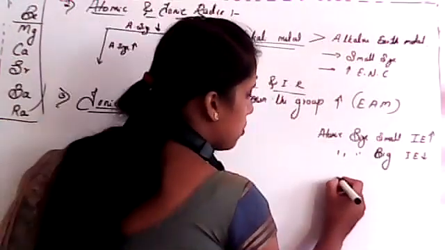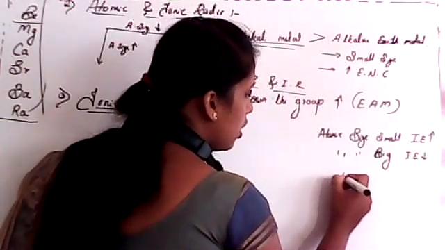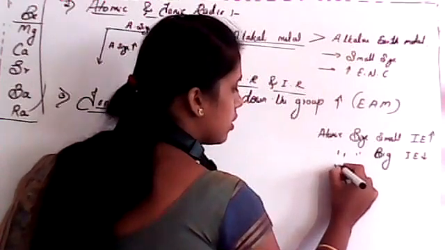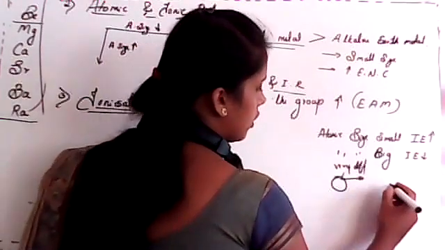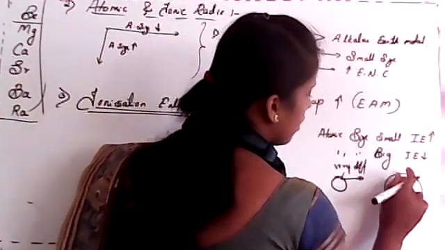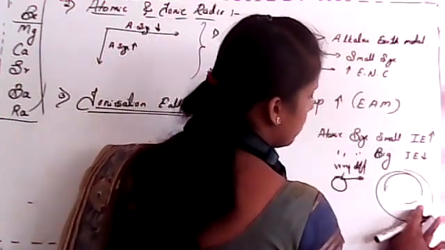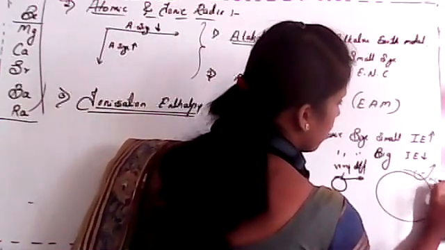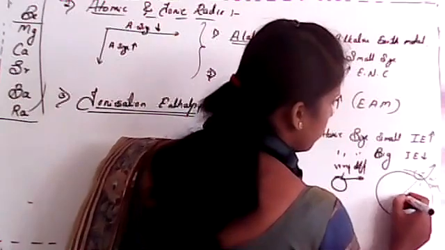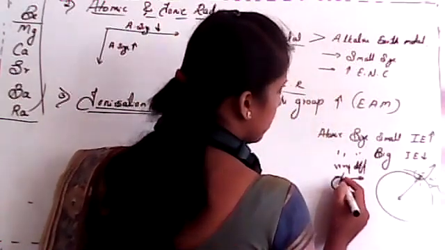That means if size is small, removal of electron is very difficult, because of effective nuclear charge. If it is a large atom, removal of electron is easier, due to increase in distance.